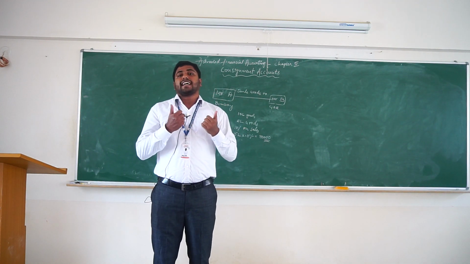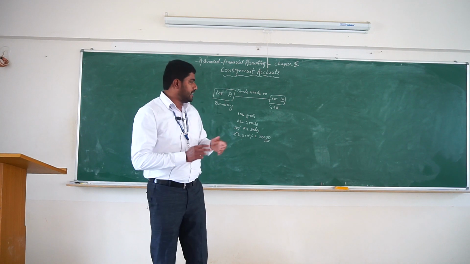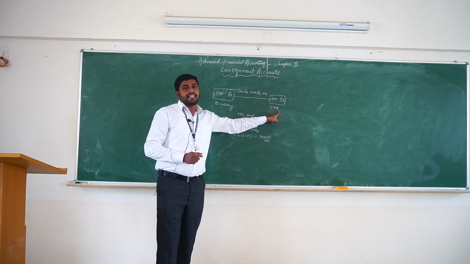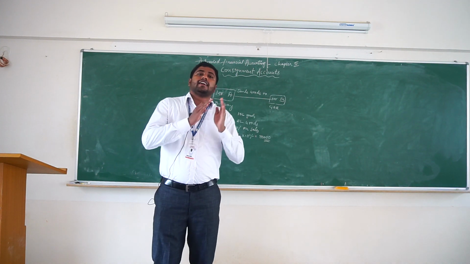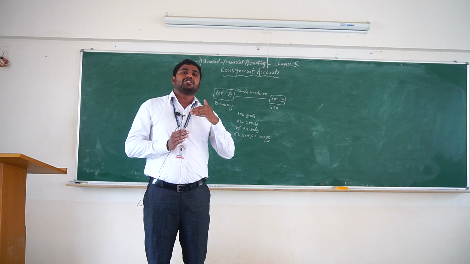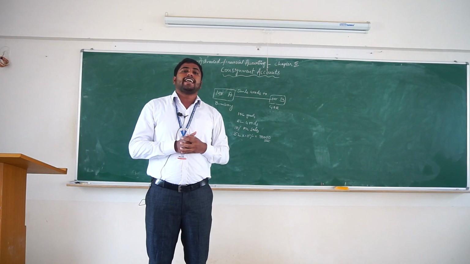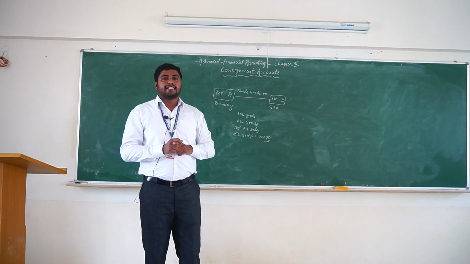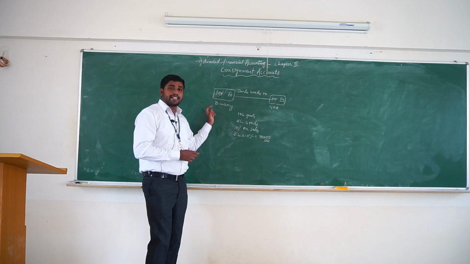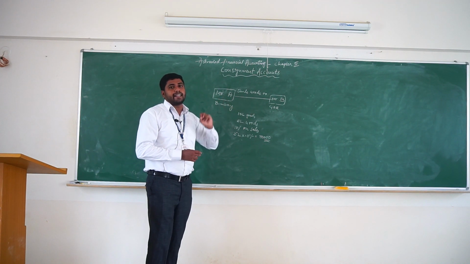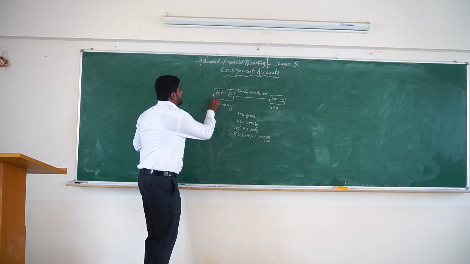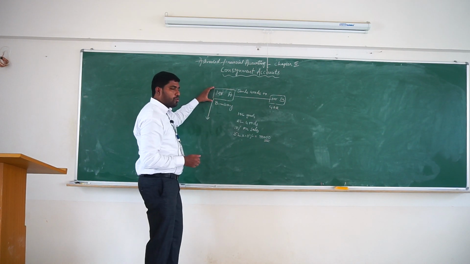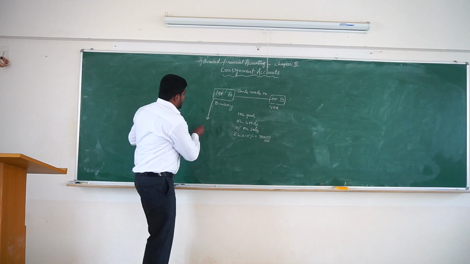So overall, consignment means an agreement between two parties. The two parties are one consignor and one consignee. Here the manufacturer or wholesaler sends goods to his agent for sales purpose on a commission basis. This is called consignment. Here the person who sends goods on consignment is called the consignor. Here Mr. A is sending goods to Mr. B, so the person who sends goods is called the consignor.